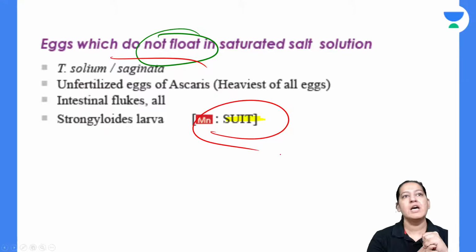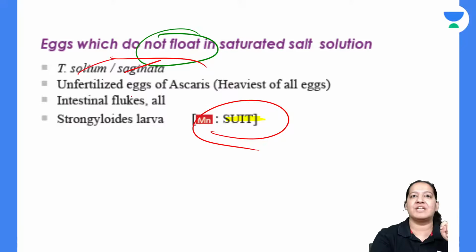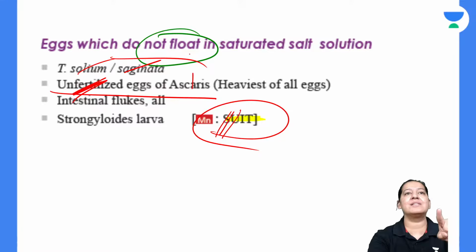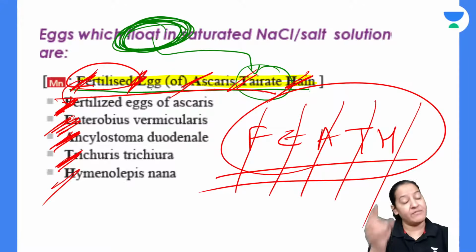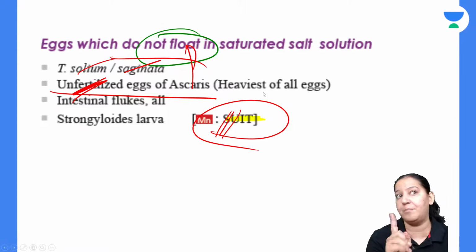S-U-I-T. So what is S? S is both Taenia solium and saginata, दोनों टीनिया हो गए. U is unfertilized eggs of Ascaris. So unfertilized eggs of Ascaris do not float, but fertilized eggs of Ascaris float. इसमें बहुत क्वेश्चन आता है, बहुत क्वेश्चन आता है.